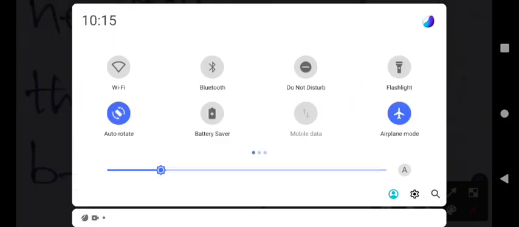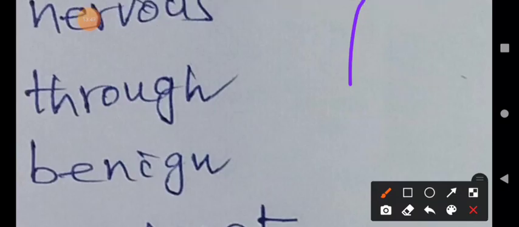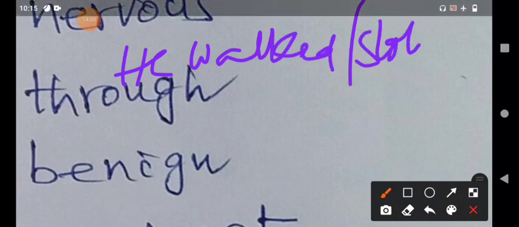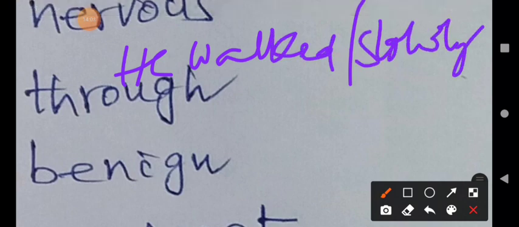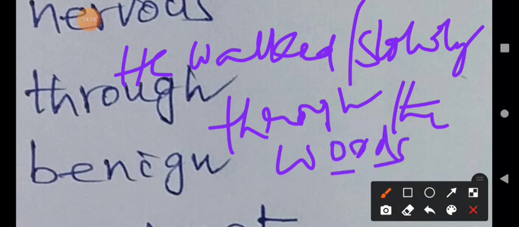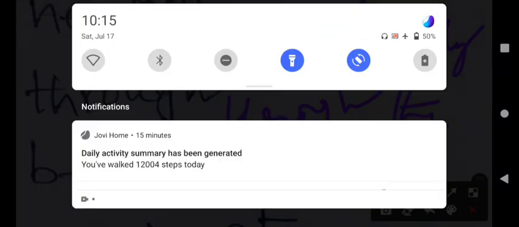Please listen carefully to the usage also. For example, he walked slowly through the woods. What is the meaning of the woods, my dear students?